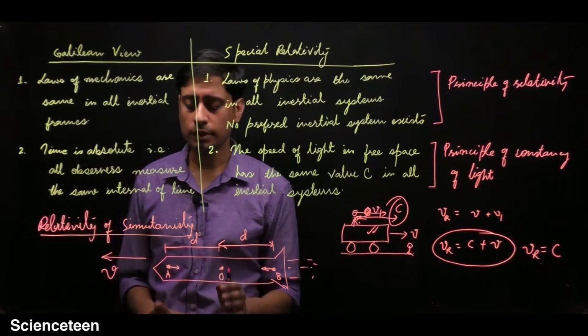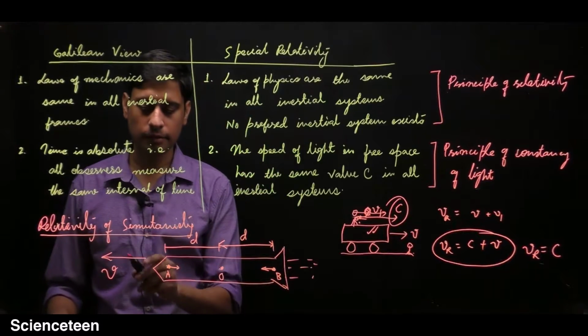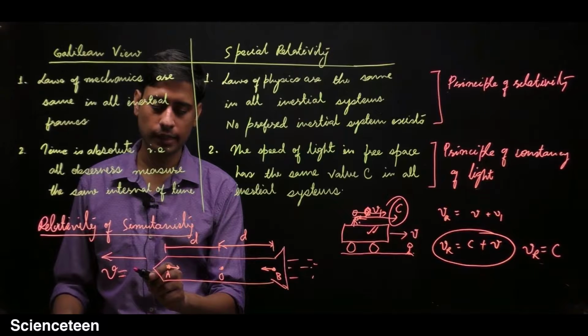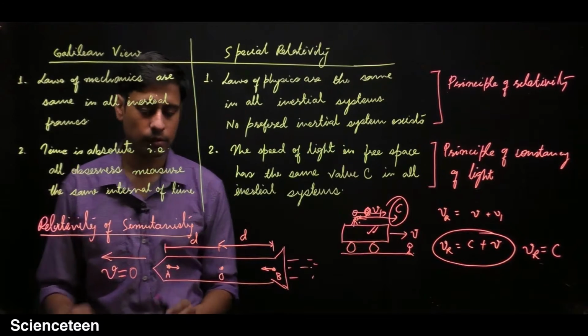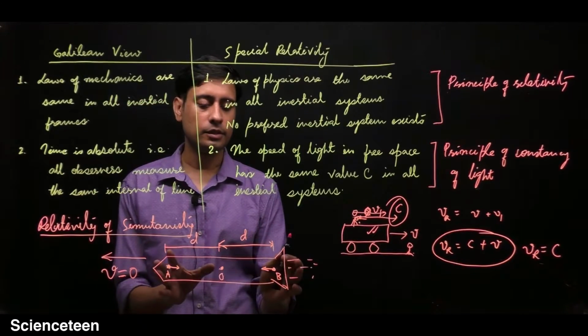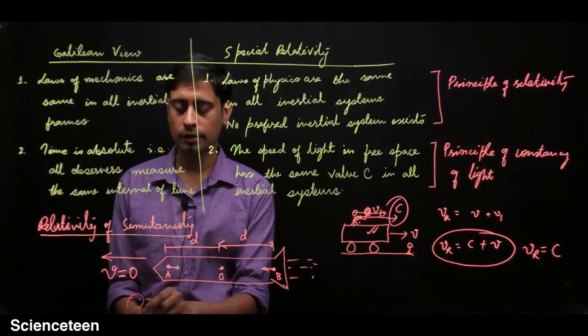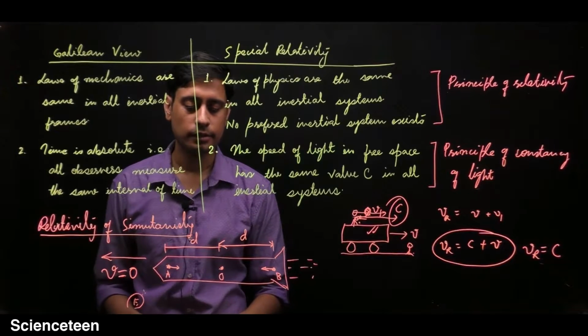One thing I forgot to specify is that initially this V is 0. The spaceship is at rest with respect to some observer, like an observer on Earth who is watching this spaceship.